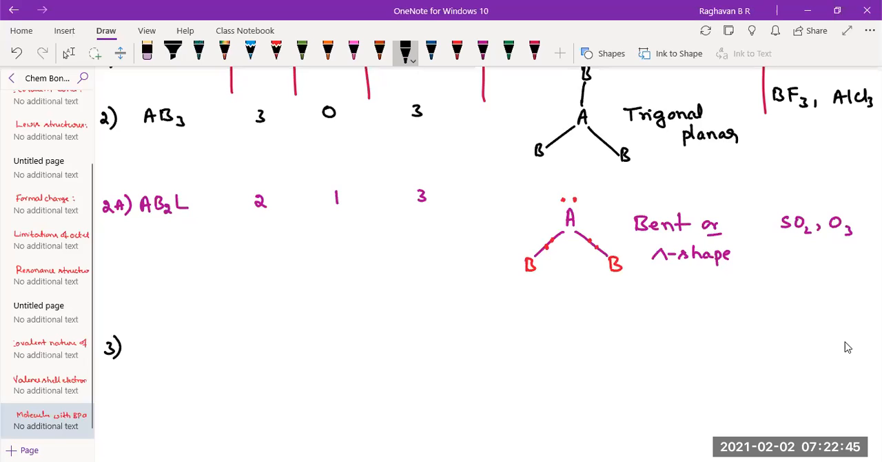Third one: 3 bond pairs of AB3 is completed. Next we'll take up AB4. AB4 means 4 bond pairs, right? Now this regular geometry we'll write first. AB4 will have 4 bond pairs, 0 lone pair. Total number of electron pairs will be 4. And what is the expected structure therefore? Tetrahedron.